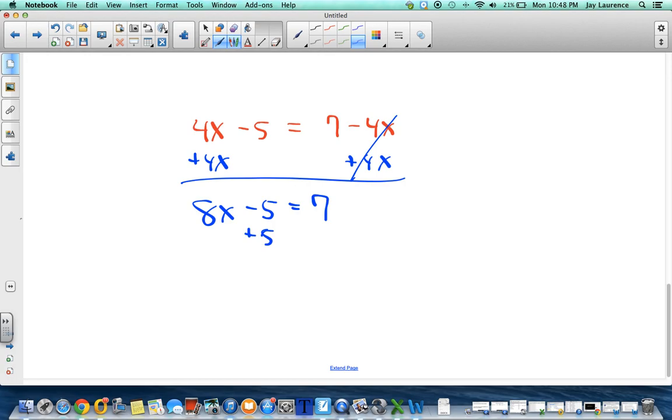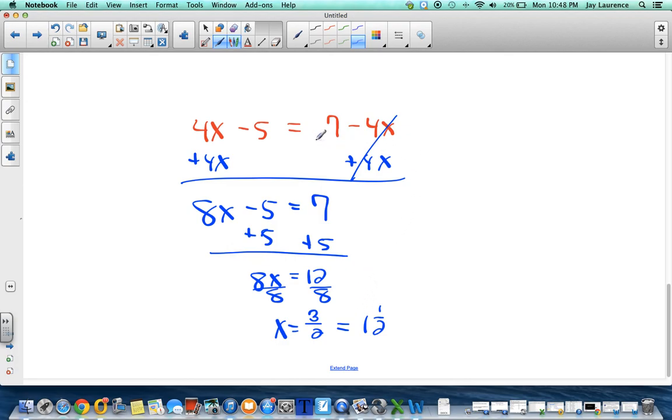I'll add 5 to both sides. Oops, I don't want to divide there, excuse me. Okay, I'm going to add 5 to both sides. And 8x is going to equal 12. I'll divide by 8. Divide by 8. x is going to equal 3/2 or 1.5.